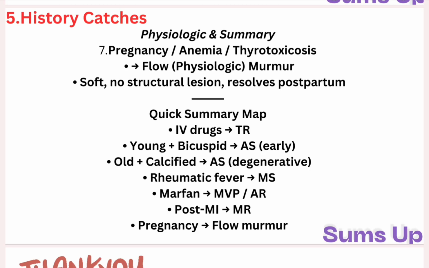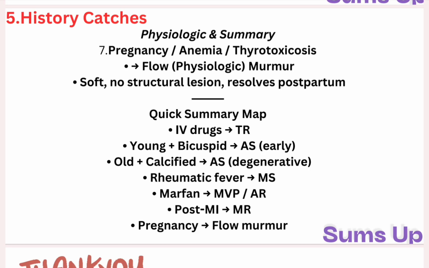So, a quick summary of all this: if you see IV drug use, it's tricuspid regurgitation. Young plus bicuspid aortic valve, early aortic stenosis. Old plus calcified, it's aortic stenosis due to degenerative calcification of the aortic valve. Rheumatic fever, mitral stenosis. Marfan's, mitral valve prolapse and aortic regurgitation. Post-MI, mitral regurgitation. Pregnancy, flow murmur, it's physiologic. Anemia, physiologic. Thyrotoxicosis, it's physiologic.